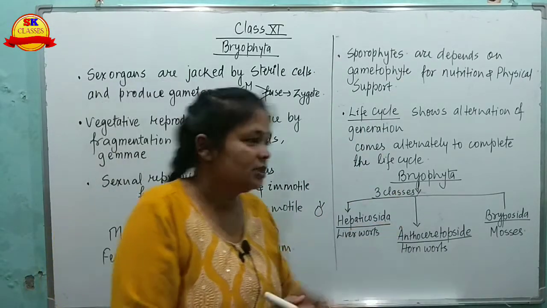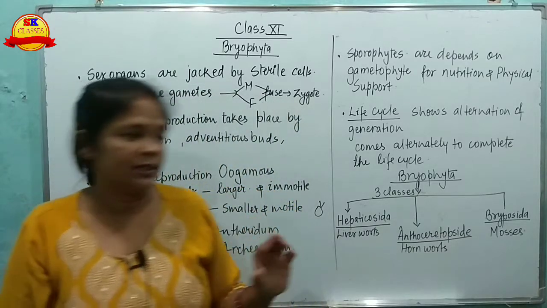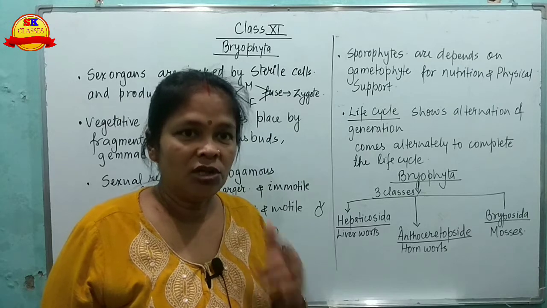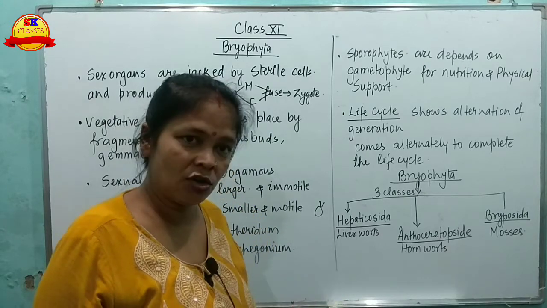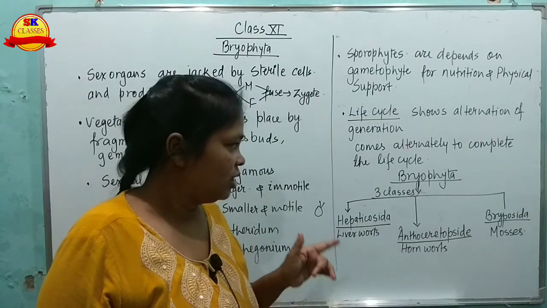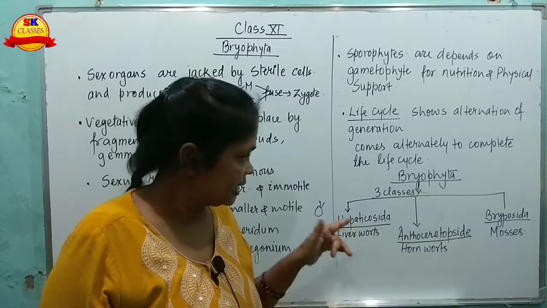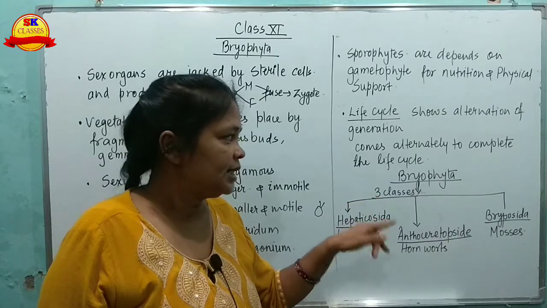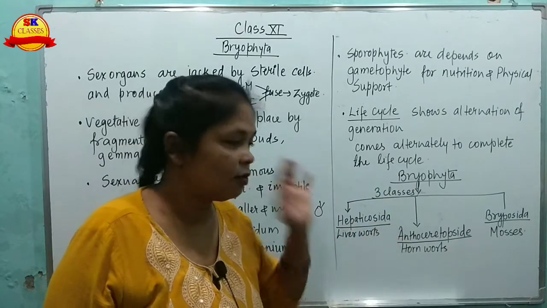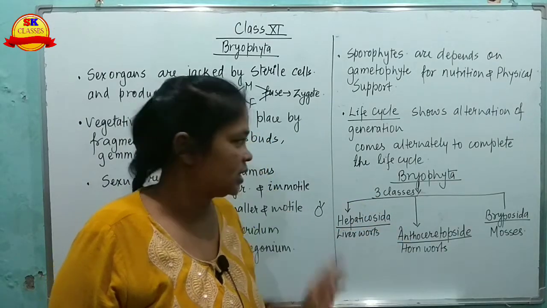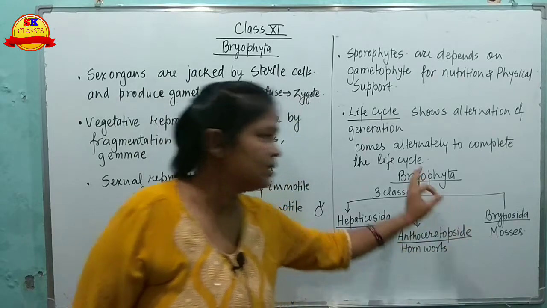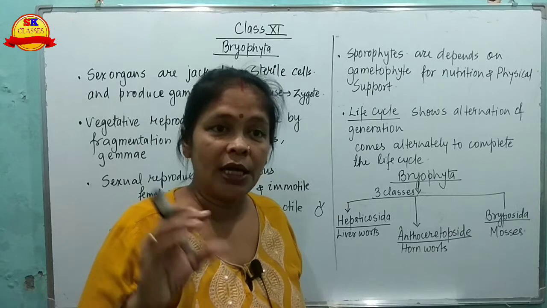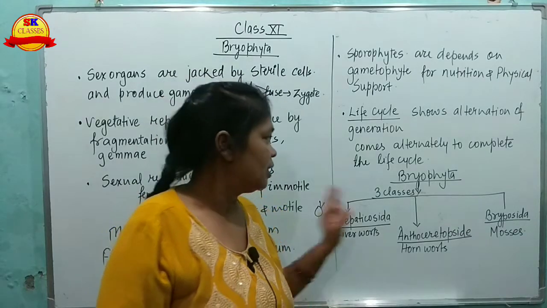Now, in Bryophyta there are 3 classes: Hepaticopsida, commonly called liverwort; Anthocerotopsida, called hornwort; and Bryopsida, whose example is moss, the common name being moss. So there are 3 classes in the Bryophytes, and one by one we will study the common features of these bryophytes.